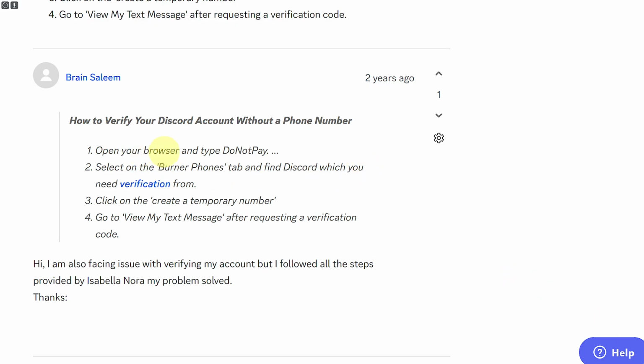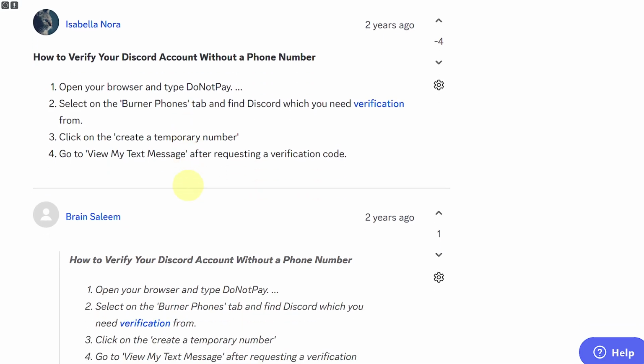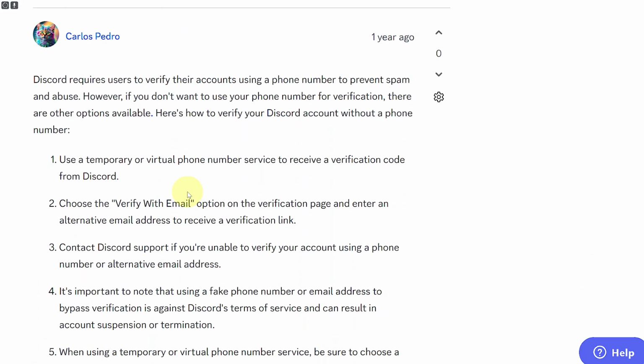So you need to simply open your browser and open Discord and tap on DoNotPay. Then you are going to be selecting the burner phones tab to find Discord, which you need verification from, and you need to create a temporary number. Once you create a temporary number, you're going to be heading over to view my text after requesting the verification code. So basically you can utilize a temporary code to create your authentication instead of using your own phone number if you do not own one. So that could be an easy hack for that.